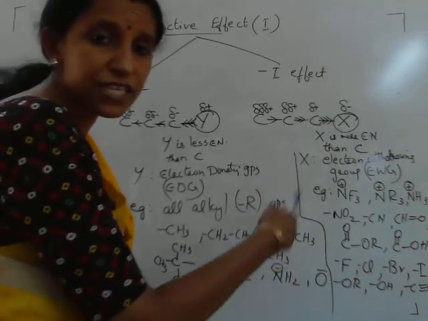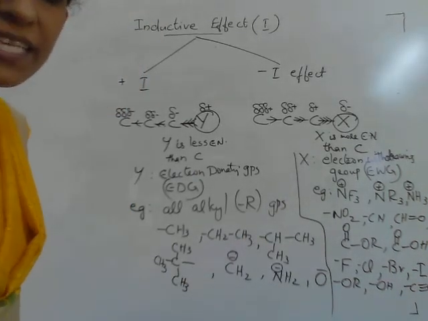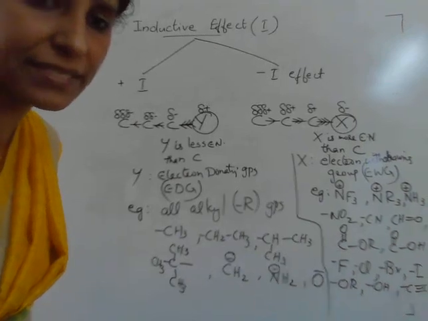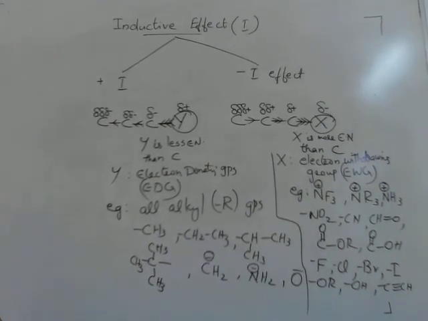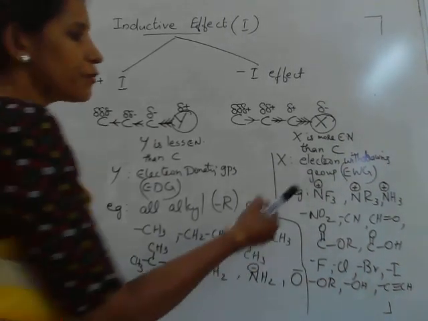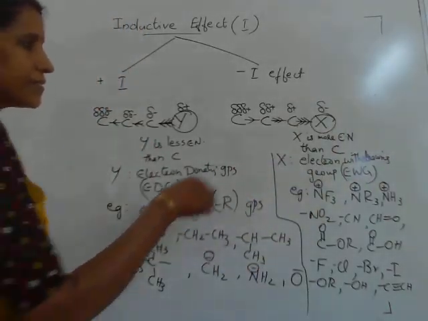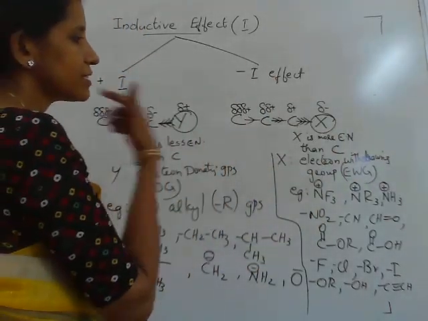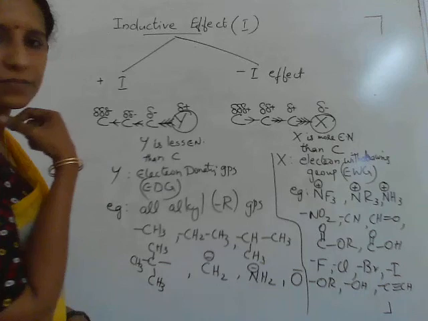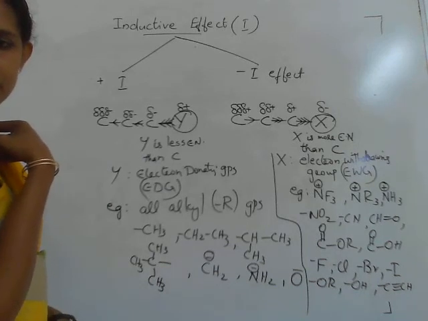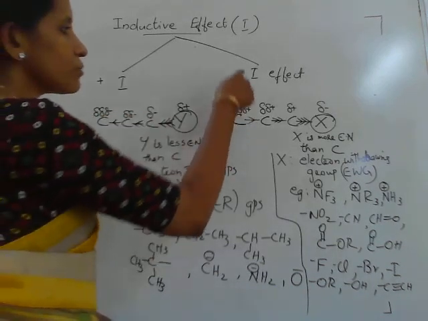So if any of these groups is present in an organic compound, what happens? They withdraw the electron pairs of the sigma bond towards them and cause minus I effect.